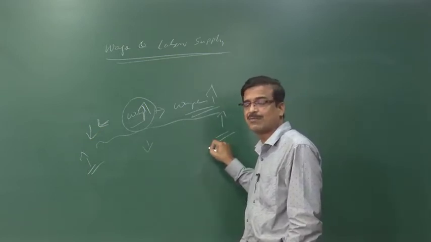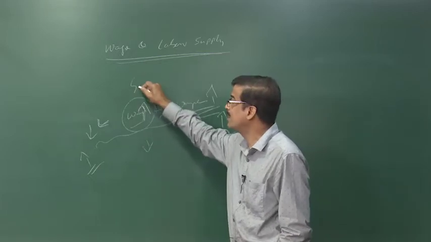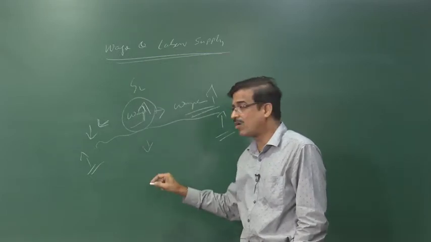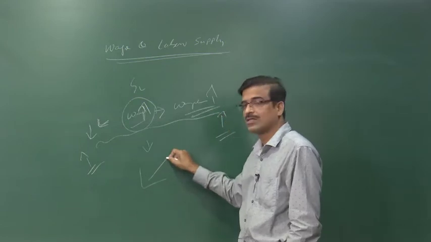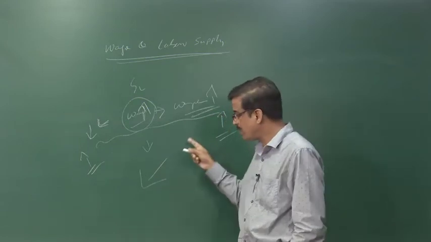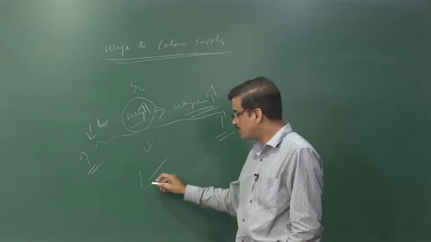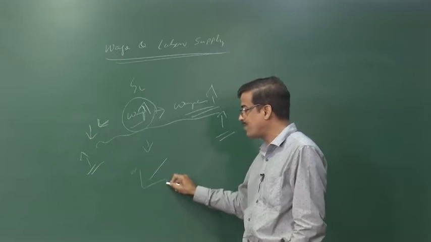And during that time period, the labor supply, this is the supply of labor. The labor supply curve is initially upward sloping, that means the wage rate also increases along with the supply of labor.